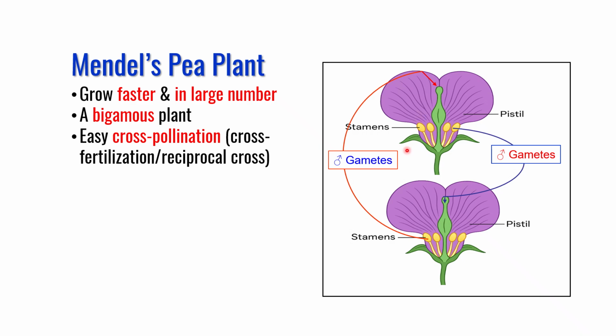Such crosses are known as reciprocal crosses, cross pollination, or cross fertilization, and this allowed him to study the effect of sex on the expression of phenotype in his experiment.